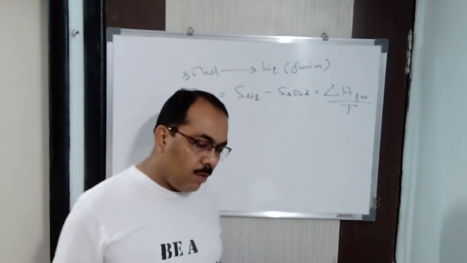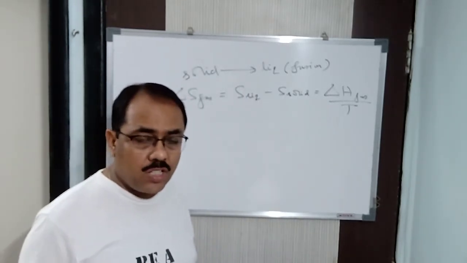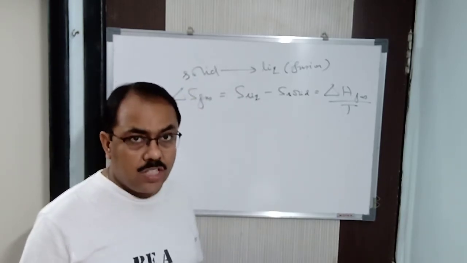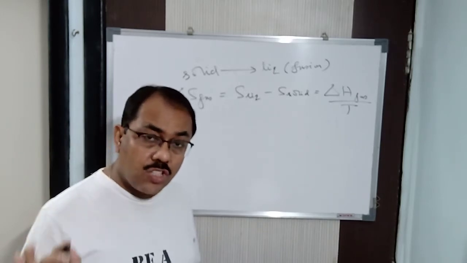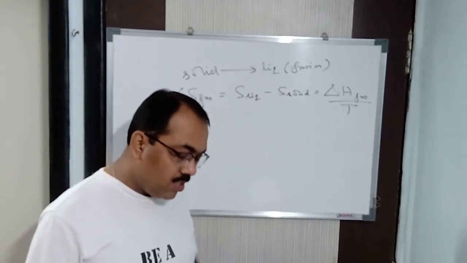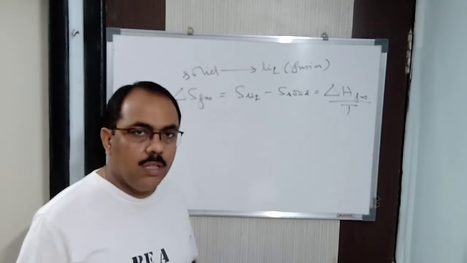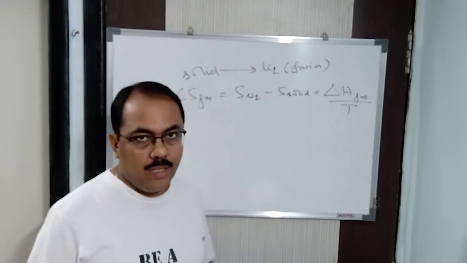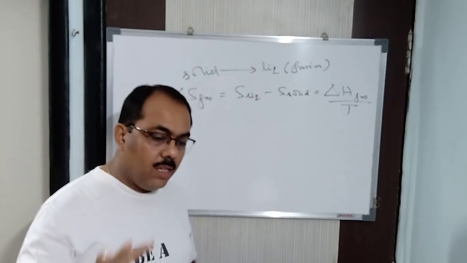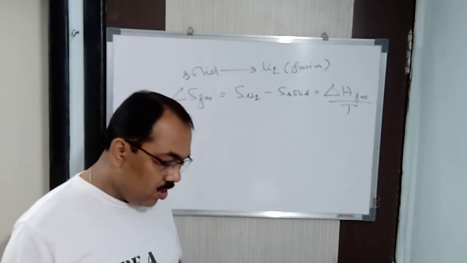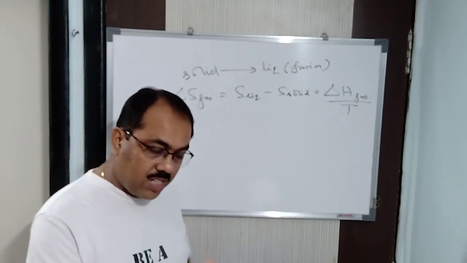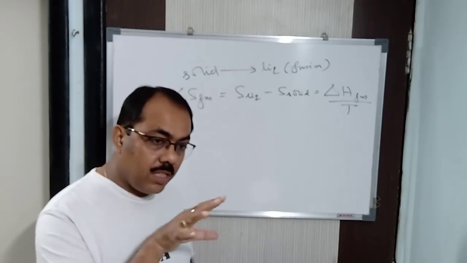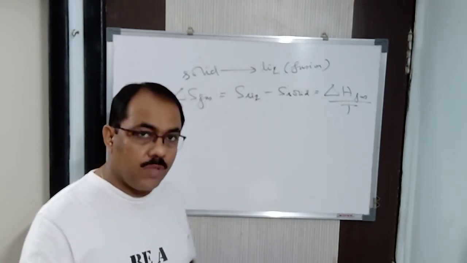Similarly, for entropy of vaporization, delta S vaporization is equal to delta H vaporization by T. Similarly, the change in entropy of crystallization is the change in enthalpy divided by T. In case of crystallization, the change in enthalpy is nothing but the change in enthalpy of transformation.